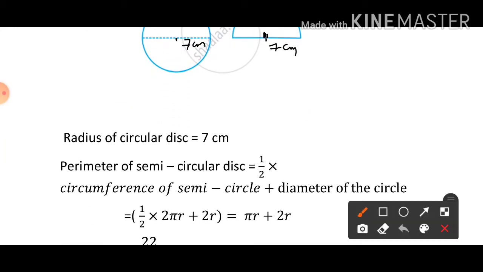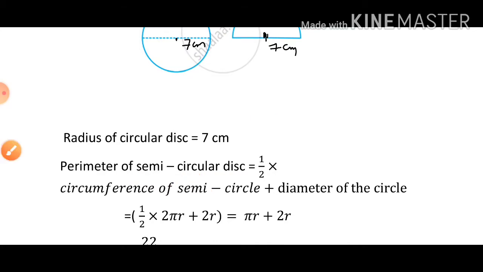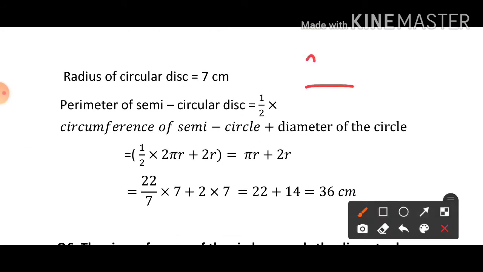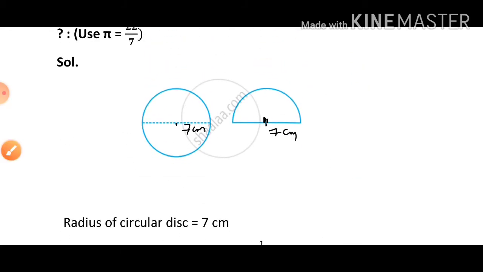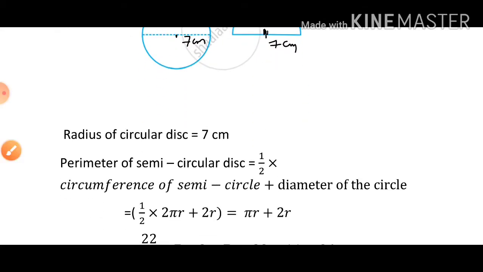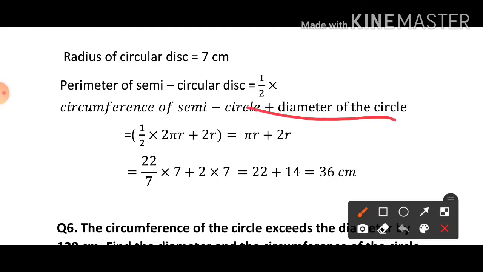Now how? Perimeter of a semicircular disc. Semicircular means it is half, 1 by 2 into the circumference of the circle. Why have we taken half of the circle? Because a semicircle is half of a circle. Semicircle circle का आधा होता है, इसलिए इसका perimeter कितना होगा? 2 pi r upon 2, plus after that, circumference सिर्फ इतना हुआ. अब ये length भी बची हुई है. And what is this? It is completely the diameter only. So here we'll add the diameter of the circle also.